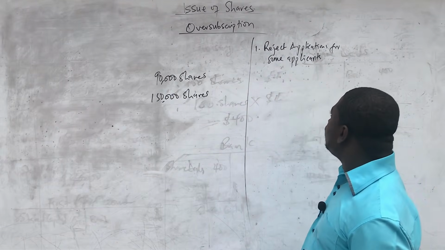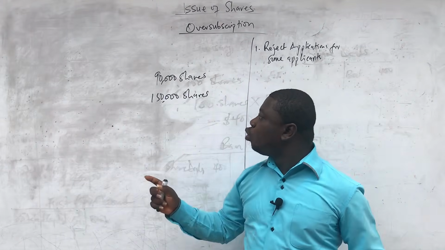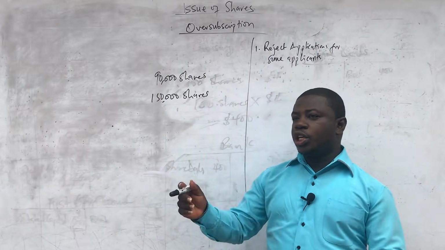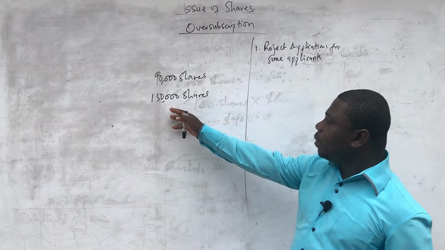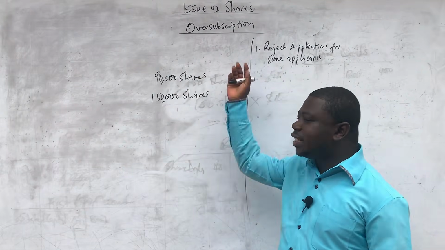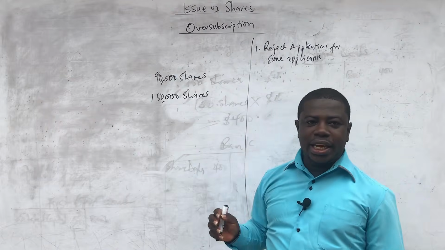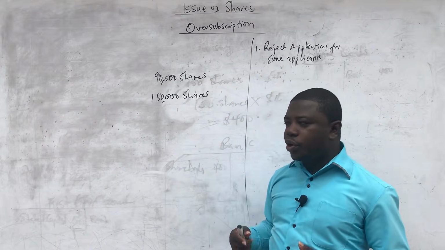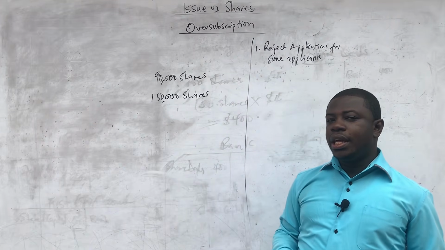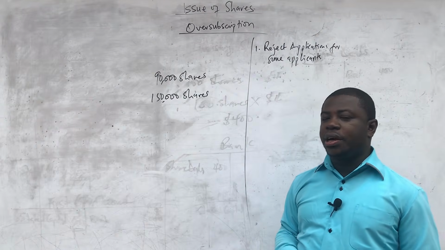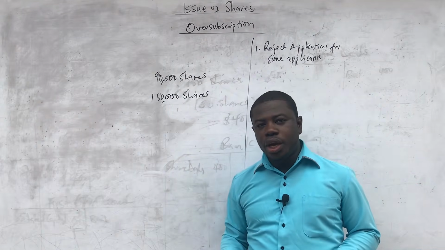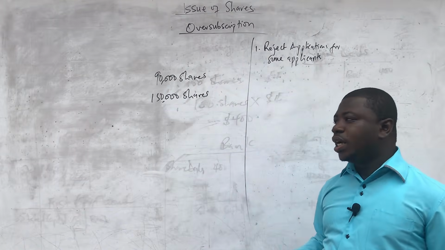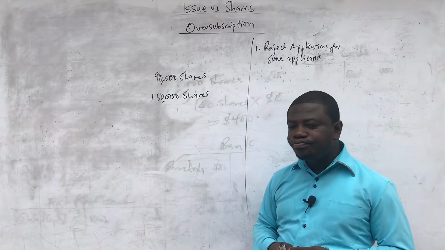But what you can do, I told you that the decision that you have at your disposal, the first one is that you can reject applications for some applicants. So out of this, you can say that, okay, as for this person, I'll reject the application. So you can decide that you reject application for, let's say, 50,000 or all the 60,000 extra, and then allot 90,000 based on first come first serve. That could be your decision. But whether you like it or not, you reject some, except there is a case where I'm going to talk about a pro rata basis. So the first option available is that you are going to reject applications for some if you want, but it's not a compulsory decision though.